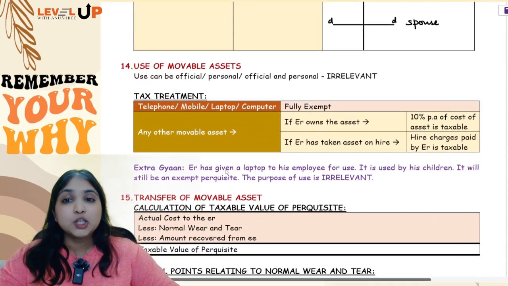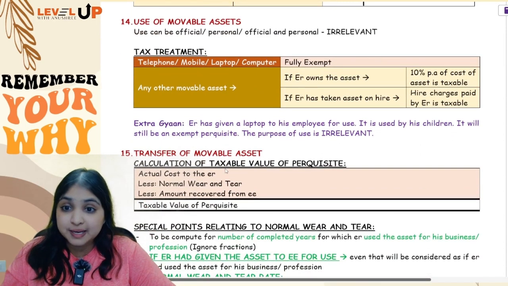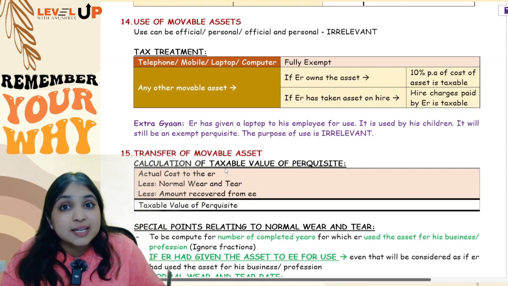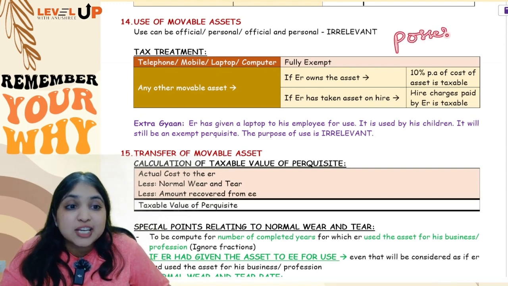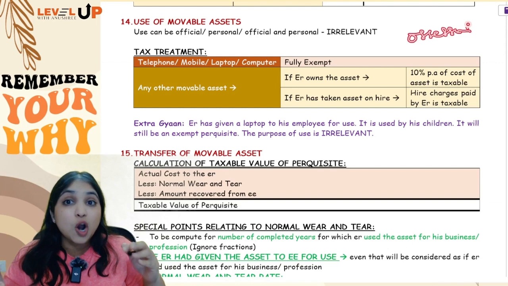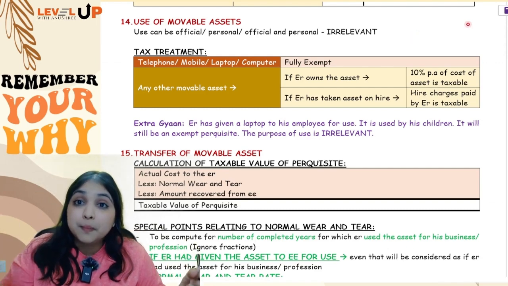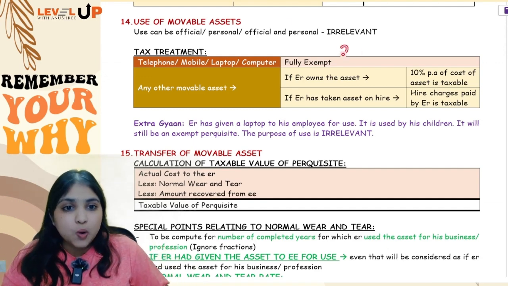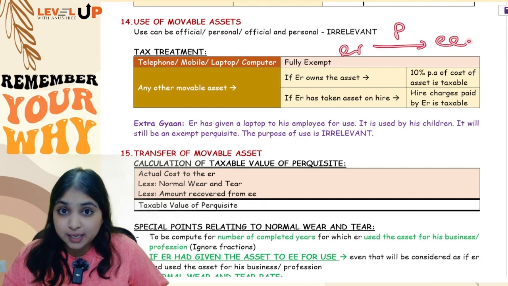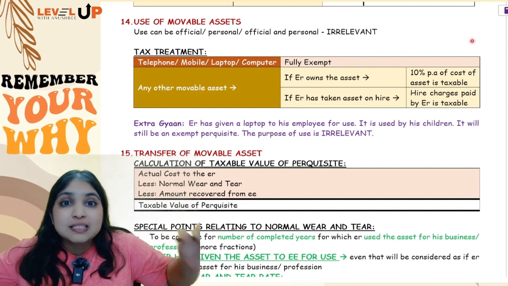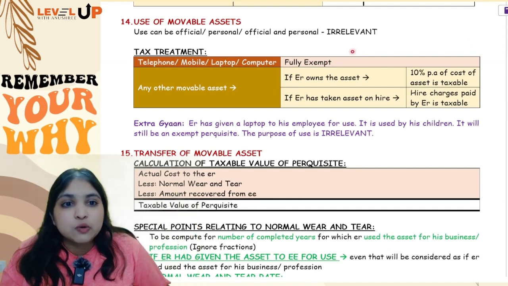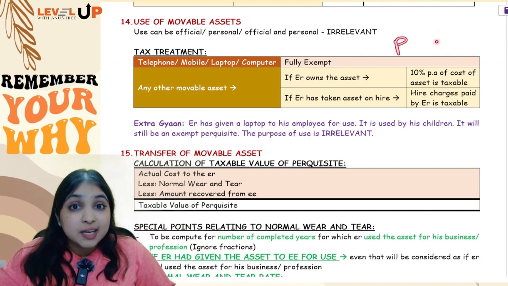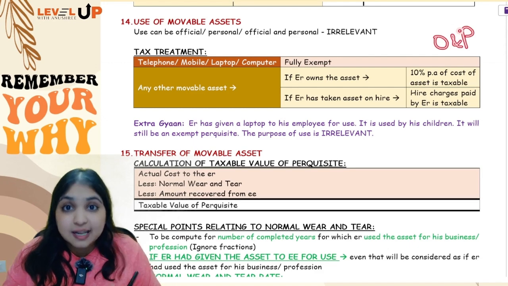Okay, then coming to our next perquisite, which is use of movable asset. See, use, I am not talking about transfer, I am talking about use. Use indicates employee is only having possession of the asset. The employer did not transfer the asset to the employee. The employer has only given possession of the asset to the employee. Okay, now once the employer has given the possession of the asset to the employee, what the employee does with the asset, it doesn't matter. Whether he uses it for just official purposes, whether he uses it for just personal purposes, whether he uses it for official and personal purposes, doesn't matter.